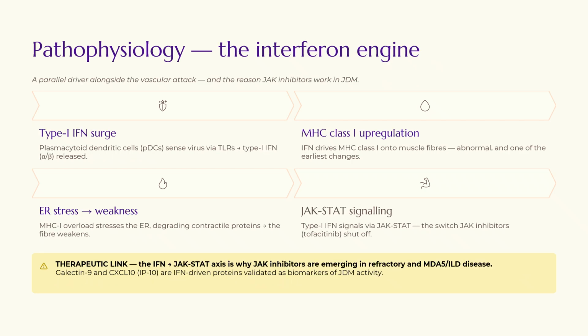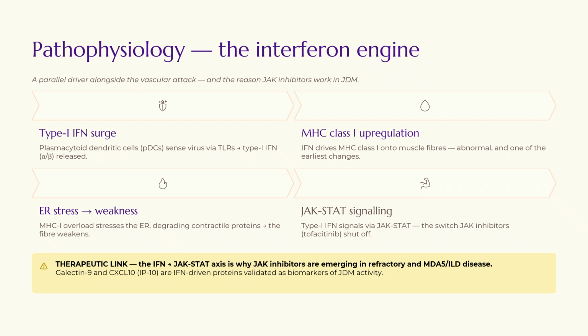The other pathophysiology which we have recently discovered is the interferon. And that's the reason why in today's era there is a role of JAK inhibitors. So we have seen that when there is a virus inside a body, the plasmacytoid dendritic cells, known as PDCs, sense the viruses via toll-like receptors.